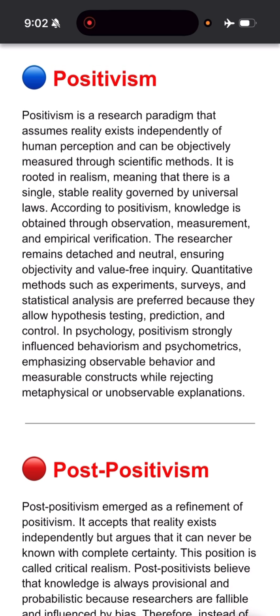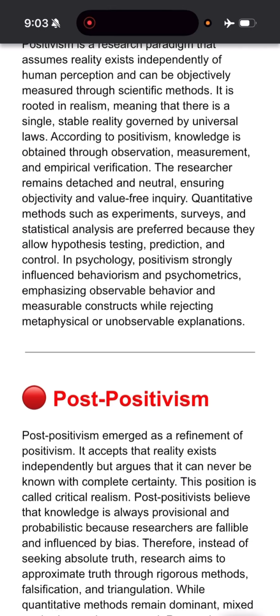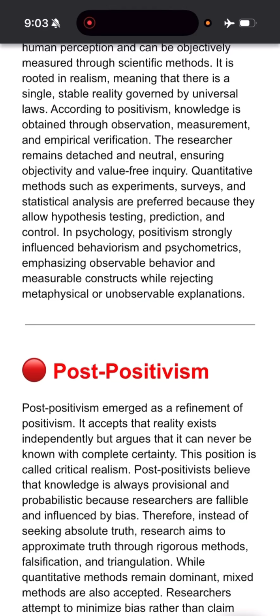So "observed" is where that comes in, that is what? That is your positivism, right? Because the epistemology of positivism is that behavior is objective and it is just observed. So behaviorism is guided by positivism. Psychometric tests, the pen and paper tests that we do, are also guided by positivism, right? So positivism takes into consideration only the observable, measurable constructs, and it rejects metaphysical and unobservable explanations, right?